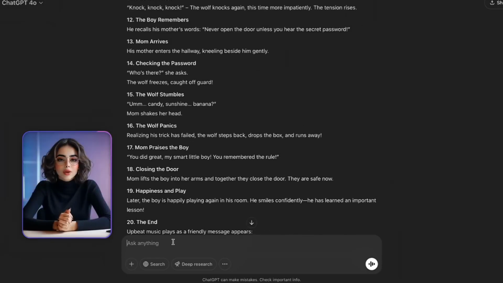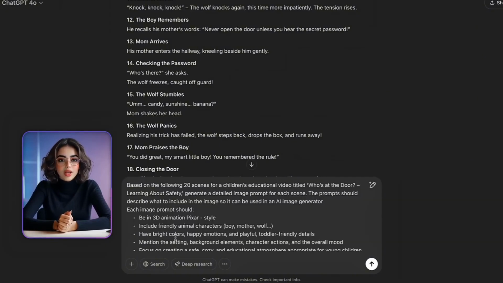Now that we have our 20 detailed scenes, the next step is to turn them into image prompts. Here's the prompt I would give ChatGPT to generate image prompts for each scene. Based on the following 20 scenes for a children's educational video titled "Who's at the Door? Learning about Safety," generate a detailed image prompt for each scene.